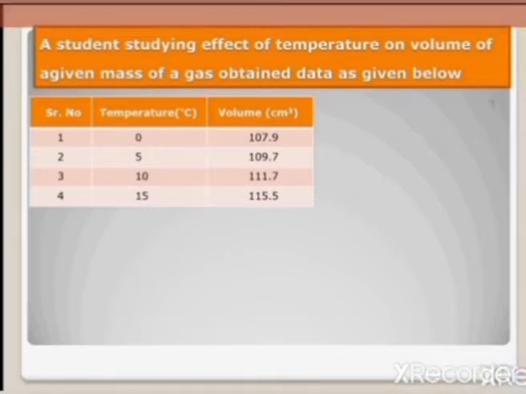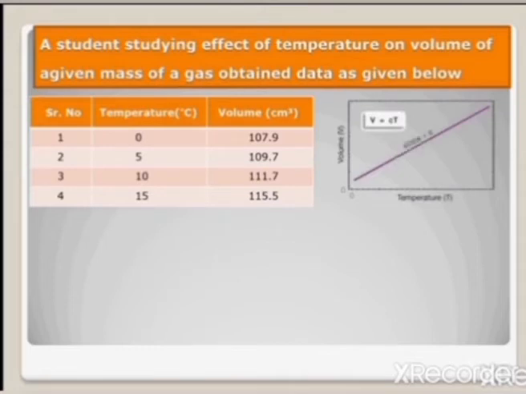So if we plot a graph by placing value of volume on the y-axis and value of absolute temperature on the x-axis, we get a straight line. A straight line between the temperature and volume suggests that there is a direct relationship between volume and temperature measured on the Kelvin scale at constant pressure.